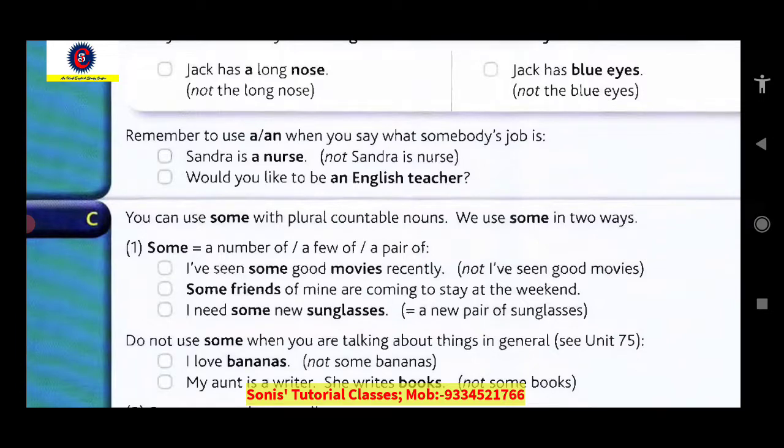If we talk about somebody's profession, what somebody is or what somebody does, like I am a teacher, my father was a businessman, my son is a student. What does it mean? All these words, teacher, student, businessman, show somebody's job or profession. And when a job or profession denoting noun is in singular form, we must use a or an before that.